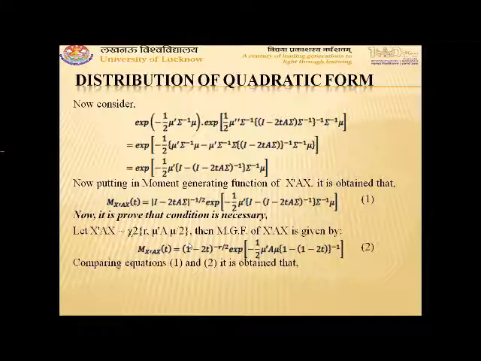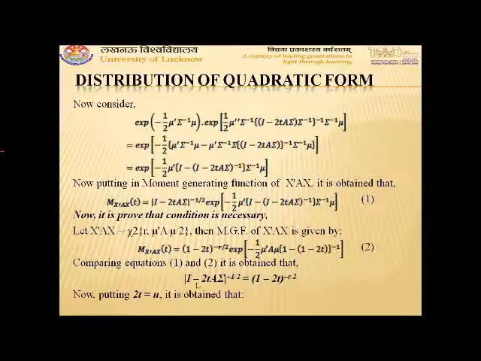It is equation 2. Now comparing equation 1 and equation 2, (1 minus 2t) power minus r by 2 will be equal to determinant of (I minus 2tA sigma) power minus half.